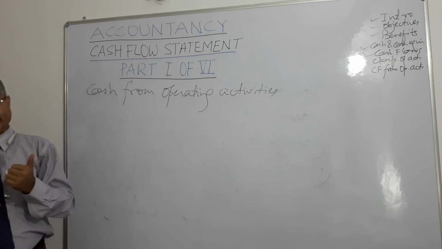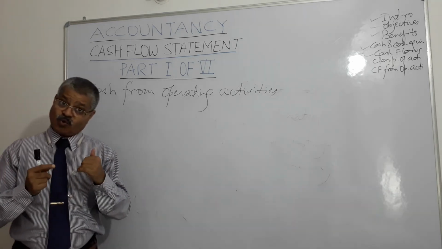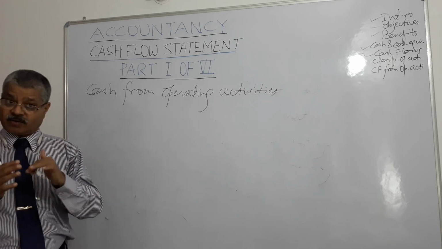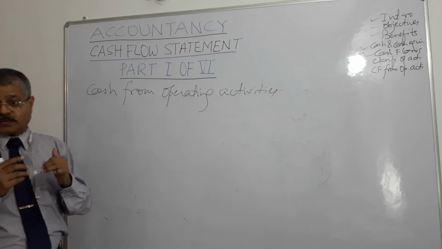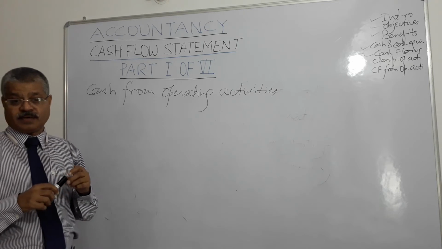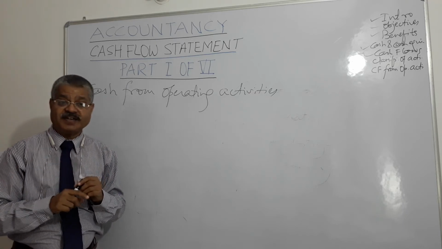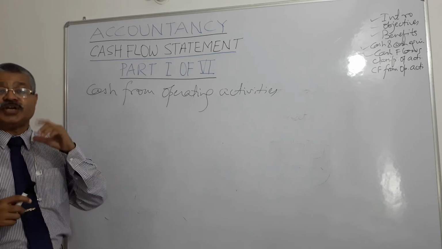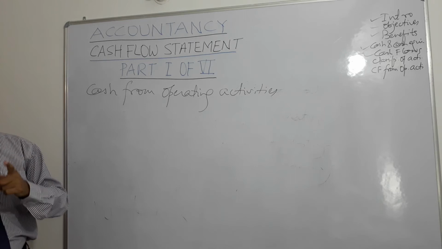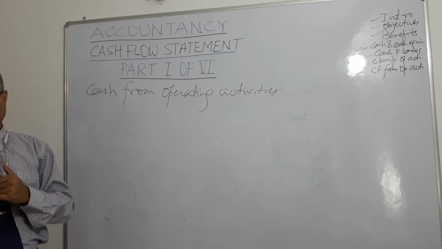So the amount of cash from operations shows the internal solvency level of the company, and is regarded as a key indicator of the extent to which operations of that entity have generated sufficient cash or cash equivalent out of its main, primary activity, and whether that cash is sufficient or not, right?